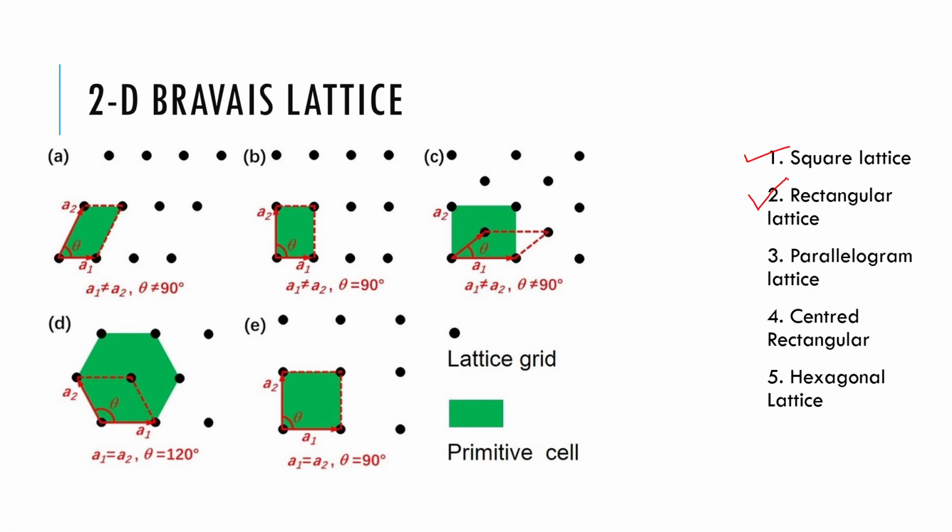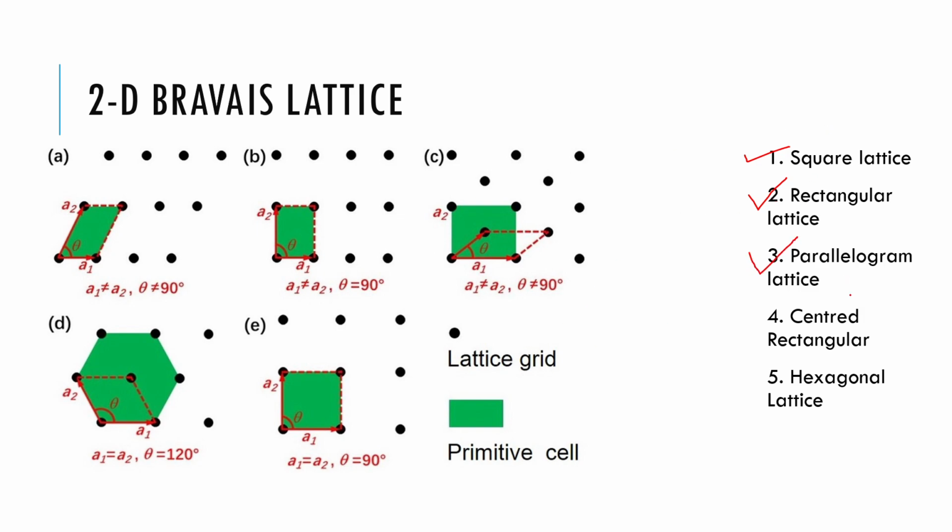Next we go to the parallelogram lattice. In a parallelogram lattice, A1 is not equal to A2, and the angle between the primitive vectors A1 and A2 is also not equal to 90 degrees. It looks like a parallelogram, hence it is called a parallelogram lattice.